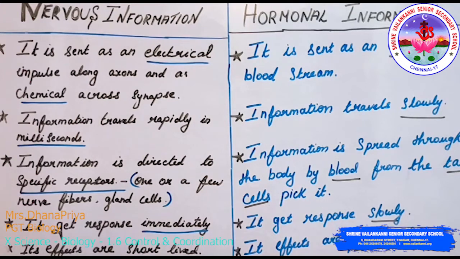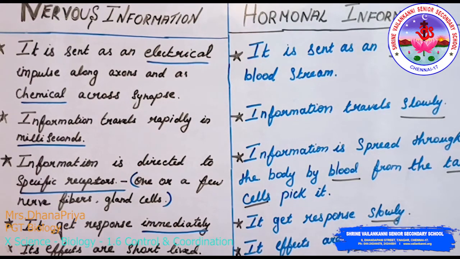Now, hormones are chemical messengers that are secreted directly into the blood by specialized glands called endocrine glands. So the endocrine glands help to what? To secrete the hormones. These are different types of hormones secreted by different glands and serve as messengers throughout the body. So this will be the definition for nervous and hormonal coordination in animals.